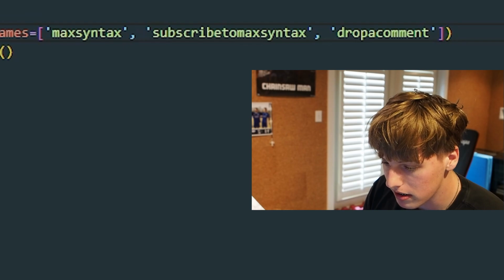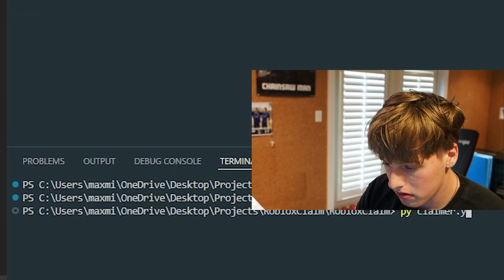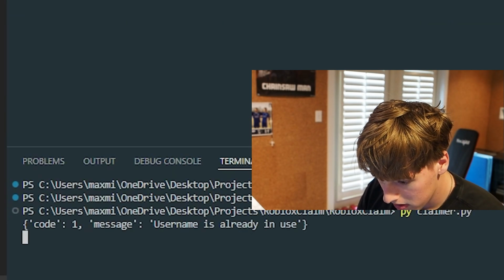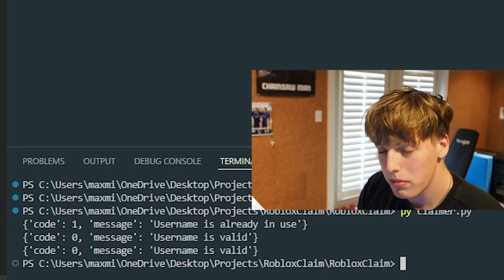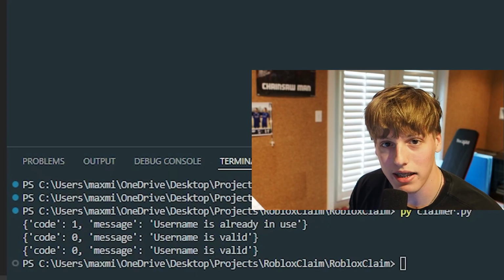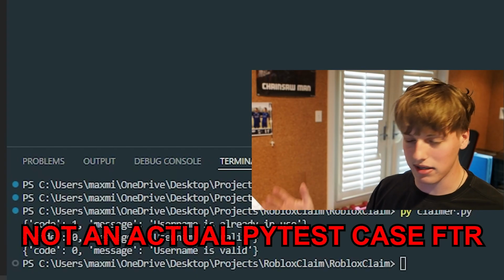All right, so now let's see, will this run the way we want it to? So we are running it. Already in use. Valid. Subscribe to max syntax is not in fact taken. But there you go. Those are my test cases.